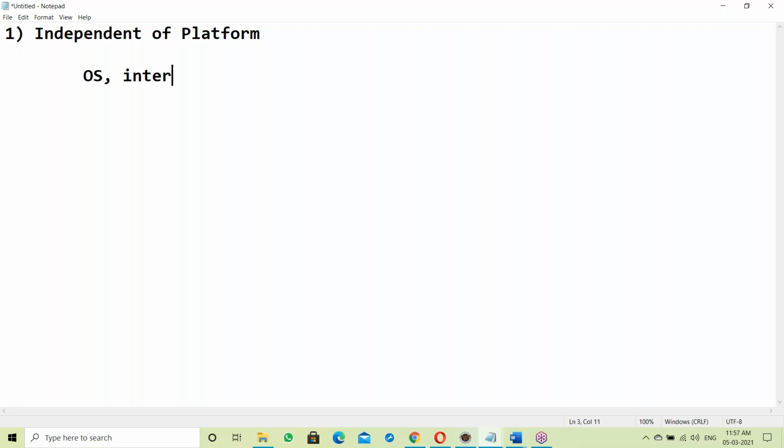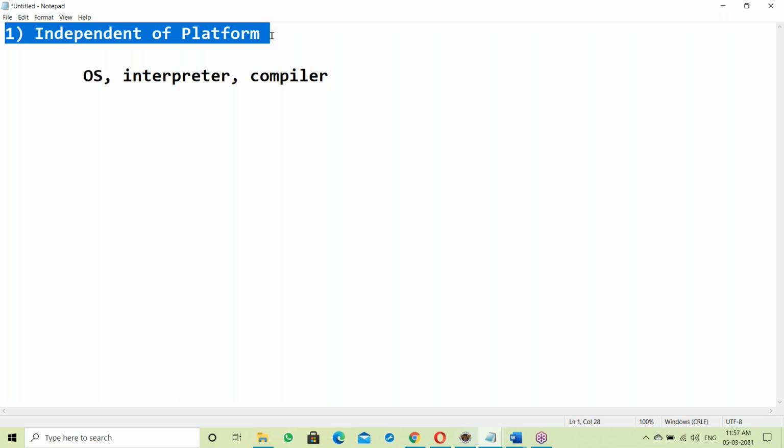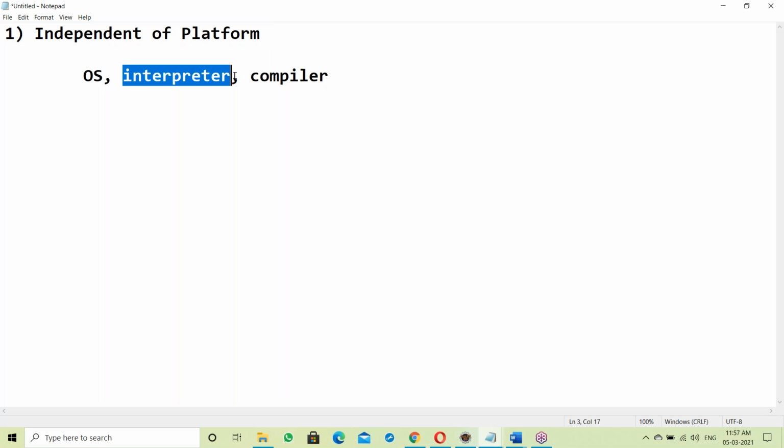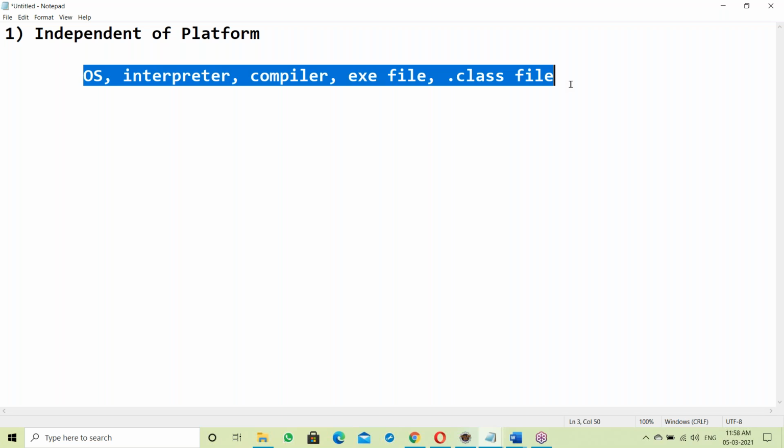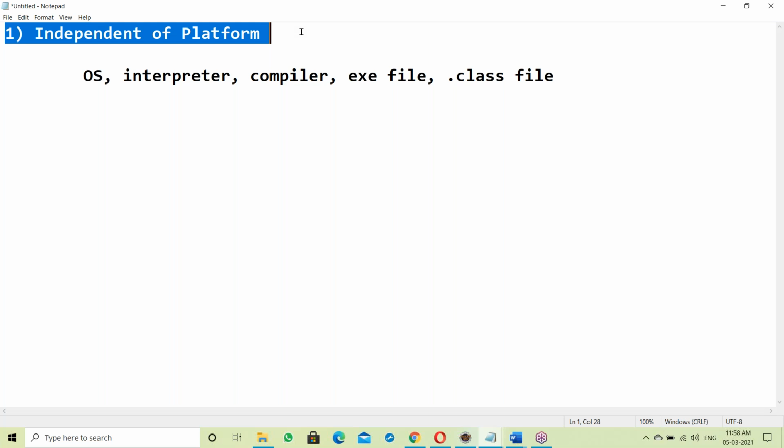Next, what is an interpreter? Next, what is a compiler? You must have this knowledge, otherwise you may not understand independence of platform. I can explain Java features directly, but you may not understand. So: ways knowledge, interpreter knowledge, compiler knowledge. Next, what is an exe file? What is a dot class file? If you know about this, then it is easy to understand the first one, independent platform.